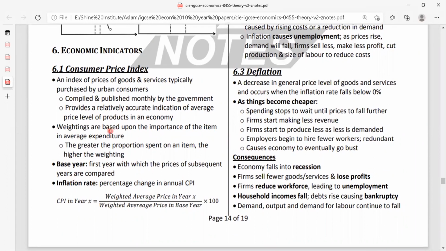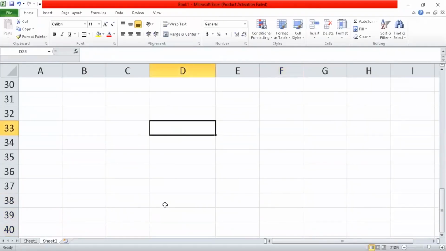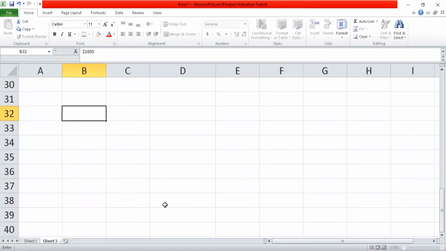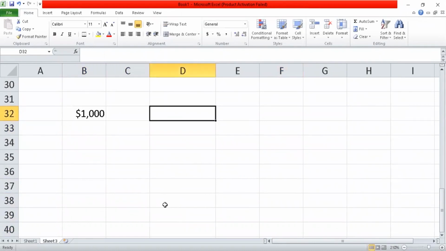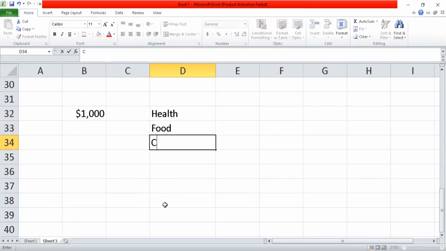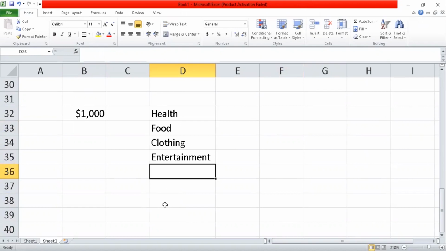It is about the money a person spends per day-to-day household. So when a person spends from his income for day-to-day household, he will categorize his income in certain parts. Now when we move on to this Excel sheet, I can explain in a very easy manner. You might see here, a man can earn $1,000 for a month, for example, and if he is going to spend this $1,000 for his health, for his food, for his clothing, for his entertainment. I'm going to take four bases, guys, but there will be more bases than this. Drinks and all those things you can take.